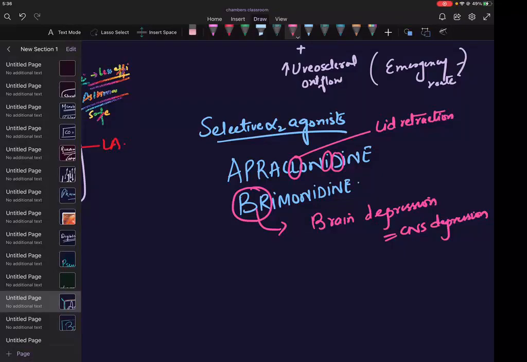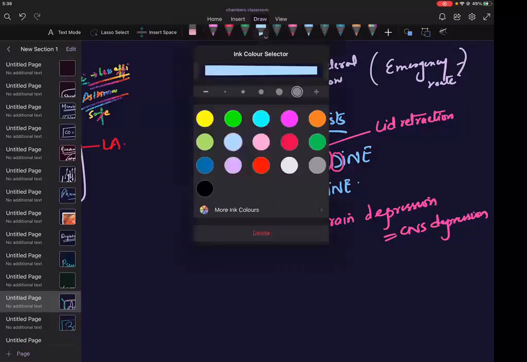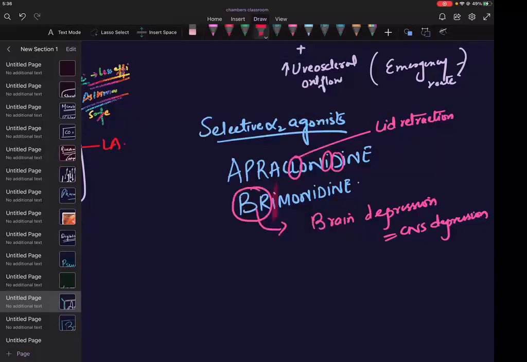And it can also cause eye problems. Where is eye? Let us take eye as red. This eye condition is called iridocyclitis. So iridocyclitis is the side effect.